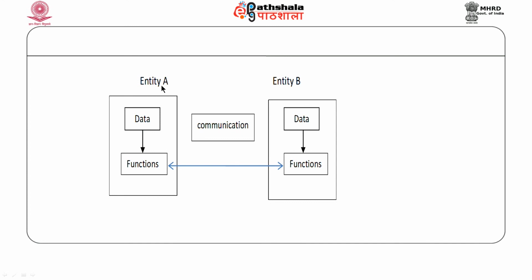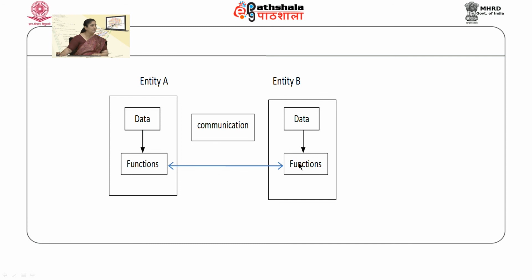So, in the object oriented paradigm, we will try to identify all possible entities which are part of the problem or the application that we are trying to build, and now these entities will interact with each other through functions. Now, you would see here that this entity does not control or does not have access to the data of this entity directly. This data is to be manipulated through this function.